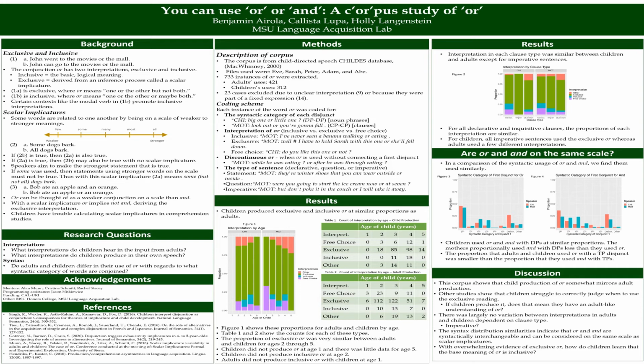This poses a problem for previous comprehension studies that show children struggle to use "or" in an adult-like manner. Particularly, they fail to use exclusive "or" where it might be appropriate. Production-comprehension asymmetries exist among other features in acquisition, though we don't have a full understanding as to why. Topics for future study include this, as well as how children learn that the base meaning of "or" is inclusive when confronted with overwhelming evidence of exclusive "or" in the language input.